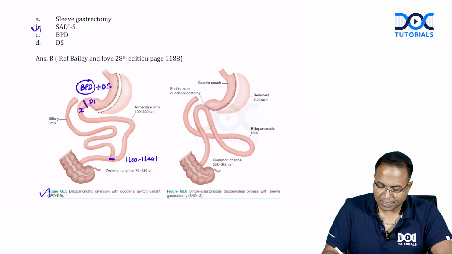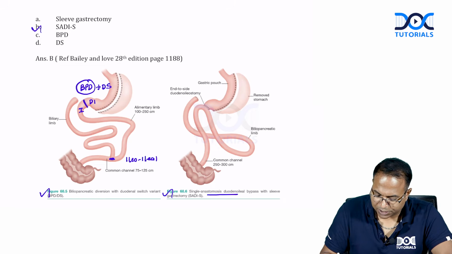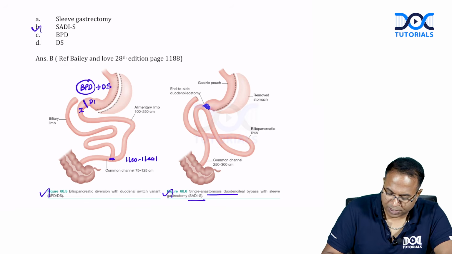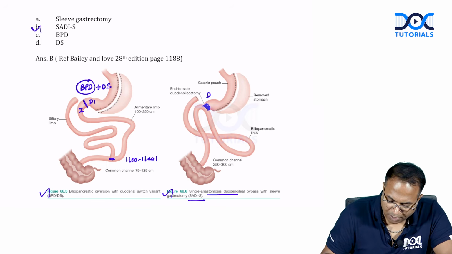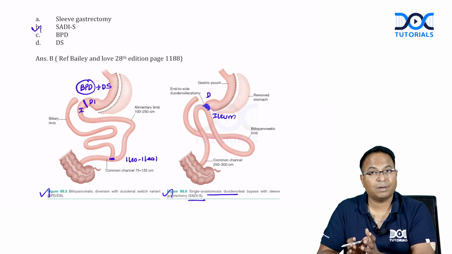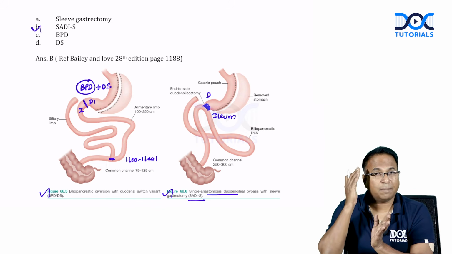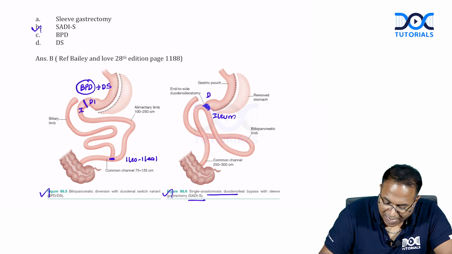This is the first picture. The second picture is the SADIS operation. Single anastomosis. There are no two anastomoses. The duodenum is anastomosed with the ileum directly. So, the proximal anatomy looks the same. We have done a sleeve gastrectomy. We have cut up to D1. But here we directly did one anastomosis with the ileum.